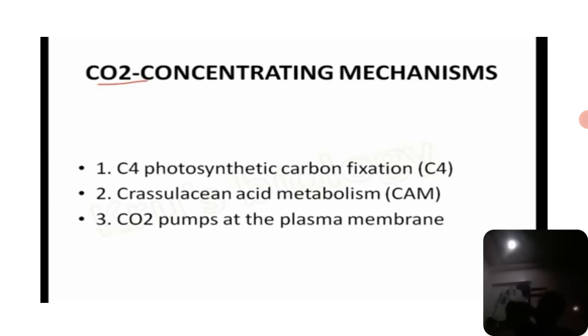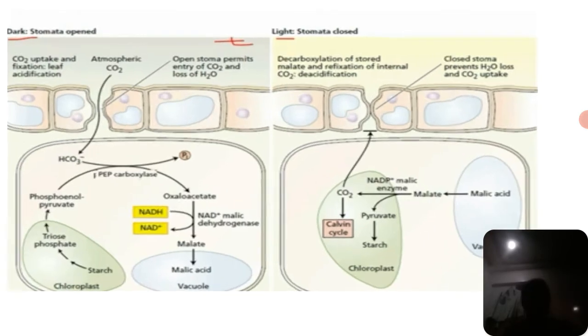You already know that in C4 plants there is a bundle sheath surrounding the chloroplast. This bundle sheath and chloroplast are connected with the cytoplasmic membrane, that is nothing but the plasma membrane. So here the carbon dioxide pumping is very, very important.